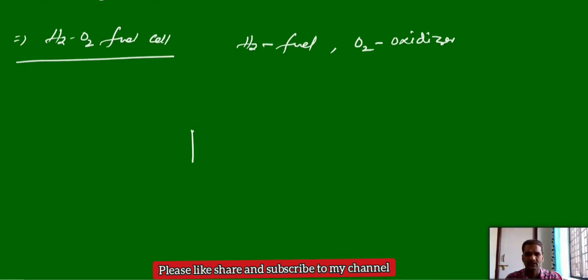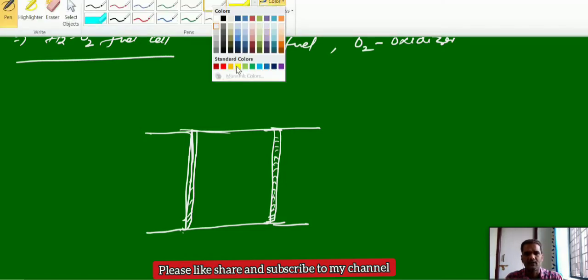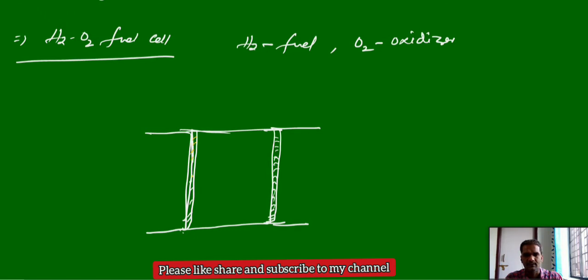Here we take 2 electrodes, one anode and one cathode. Mostly we take graphite or carbon rods as the electrodes. Both anode and cathode are carbon rods, and these rods are incorporated or coated with catalyst metals like palladium or platinum. Why? To increase the activity of these electrodes, they are incorporated with palladium or platinum.